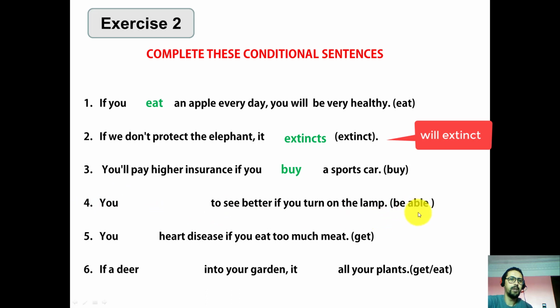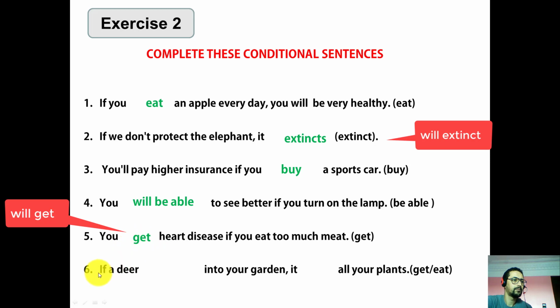You will be able to see better if you turn on the lamp. Very good. You will be able. Simple future. Number 5. You will get heart disease if you eat too much meat. You get, present simple. Sorry, here, you will get. Number 6. If a deer gets into your garden, it will eat all your plants.